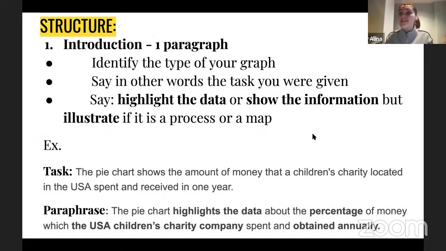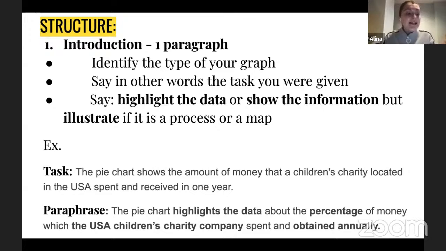And this part is structure, of course, right? Because sometimes, even though you know what type of graph is in front of you, you might be really lost about what you need to start from, right? And as in any essay, writing task 1 is also not an exception, and you need to have some sort of structure in your mind, right? So let's start from this plan.